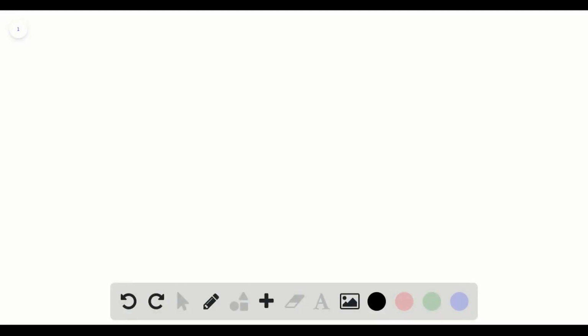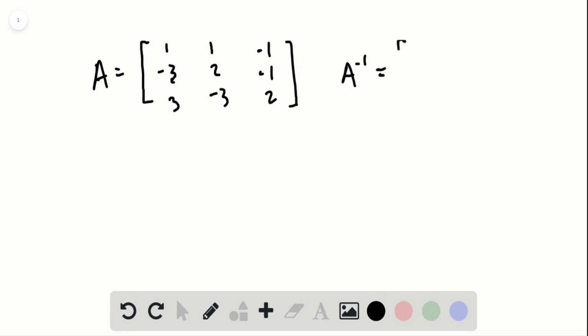Okay, so in this problem, we're given a matrix A, and we're tasked with using a graphing utility to find the inverse of that matrix. And so the original matrix is this: 1, -3, 3, 1, 2, -3, -1, -1, 2. And so plugging this into my graphing calculator, I can get out the inverse matrix, which is 1, 3, 3, 1, 5, 6, 1, 4, 5.